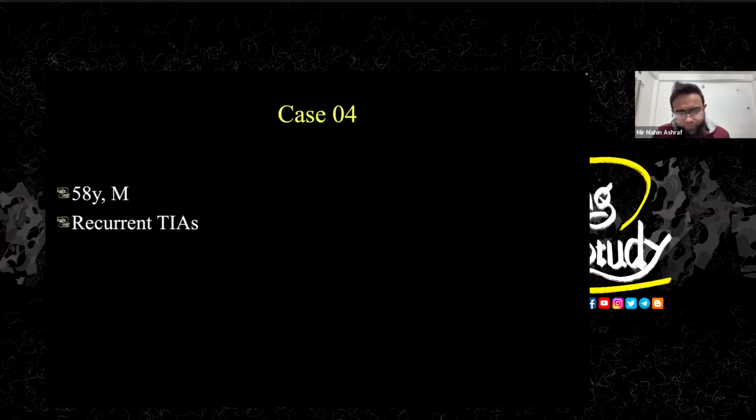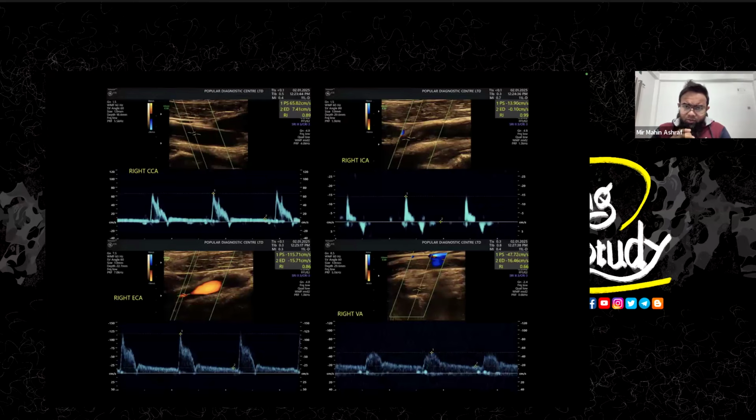Okay, case number 4. So let's look here. This is a 58-year-old male patient who came with a recurrent transient ischemic attack history. I think this is a case from yesterday, the 2nd of January. The patient was sent to us for the carotid Doppler, so the second case of Doppler today. Let's see what we have got on ultrasound. So let's look at the picture.